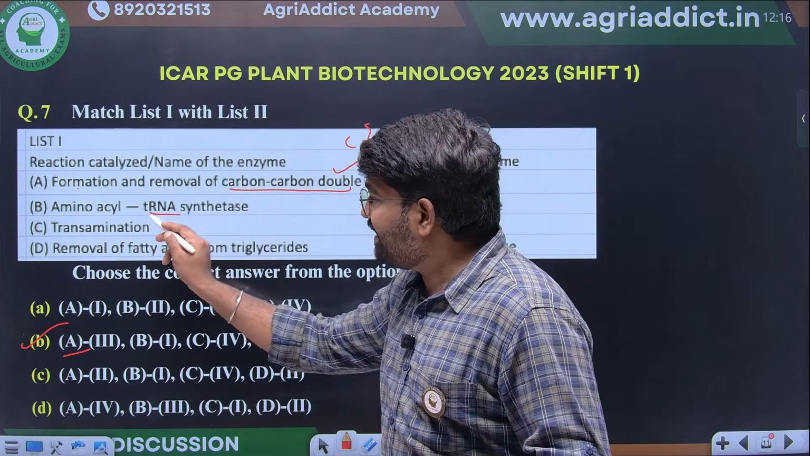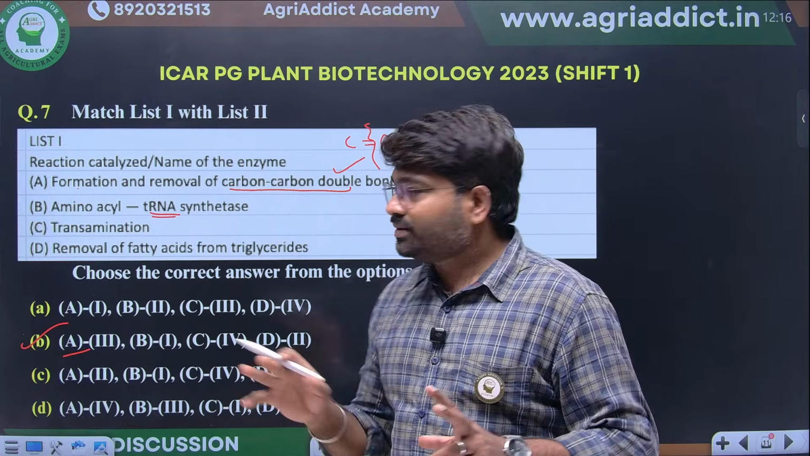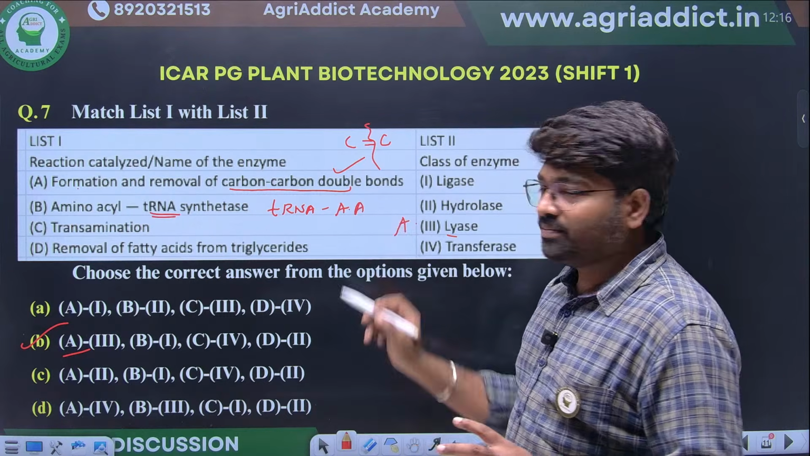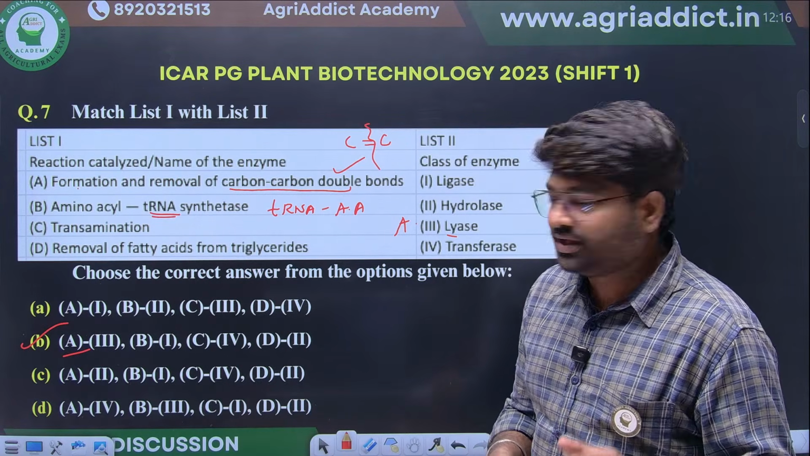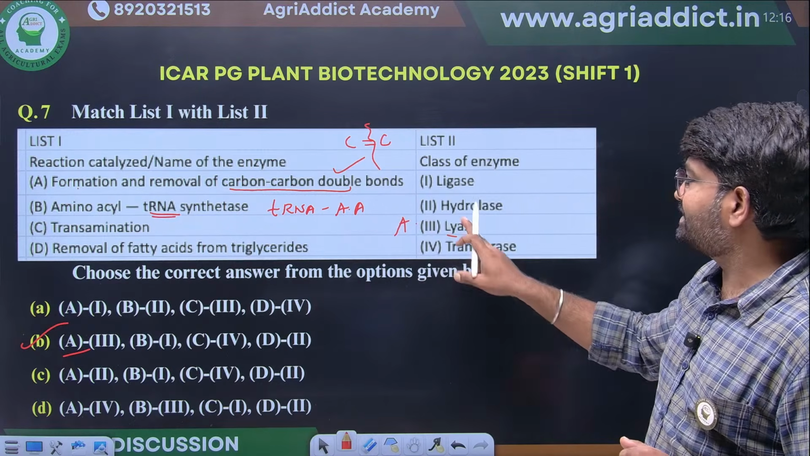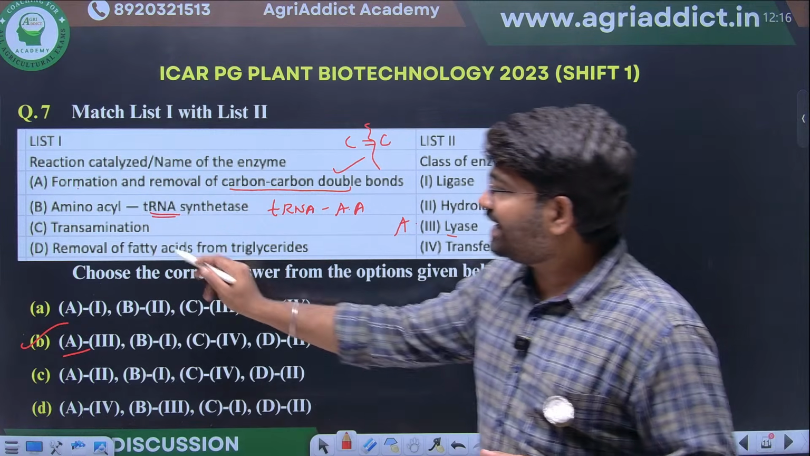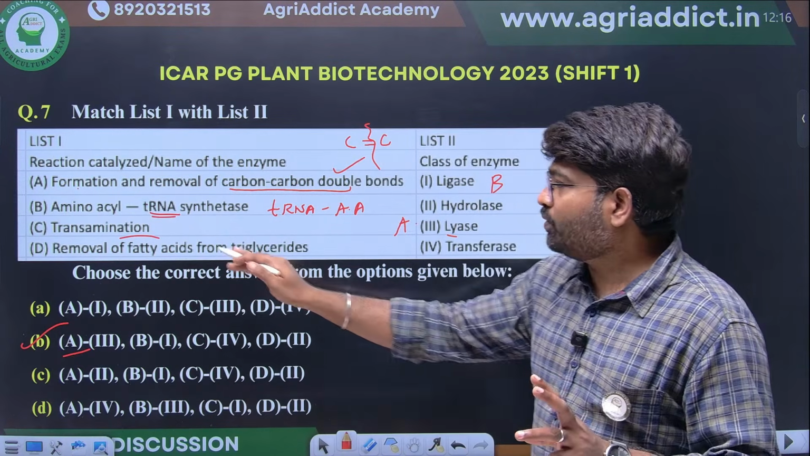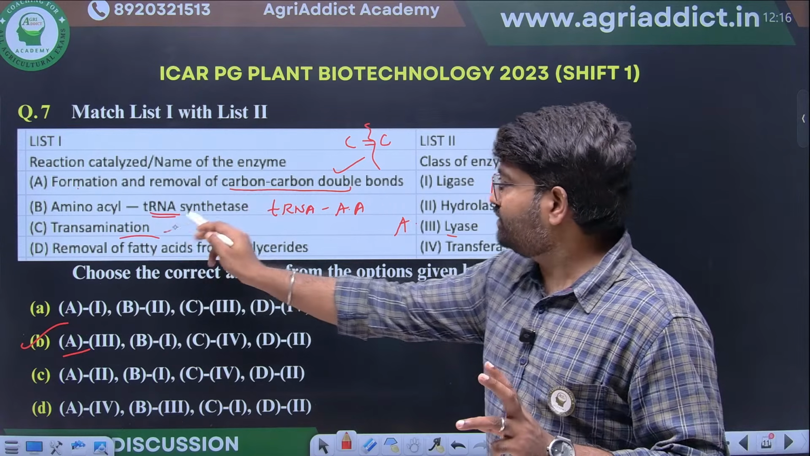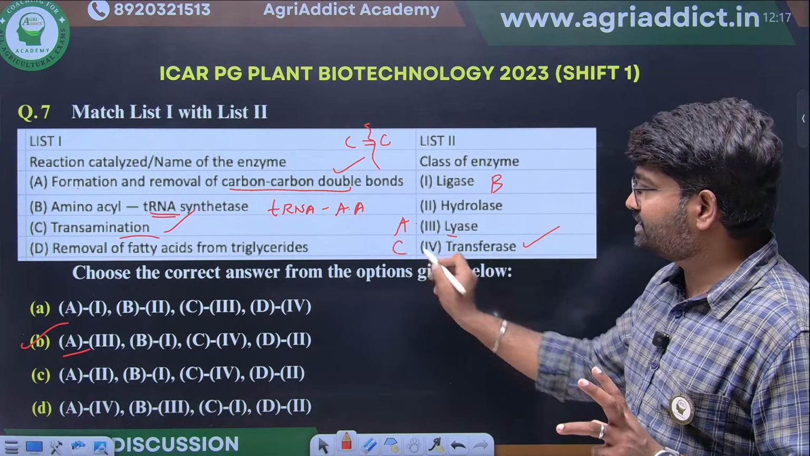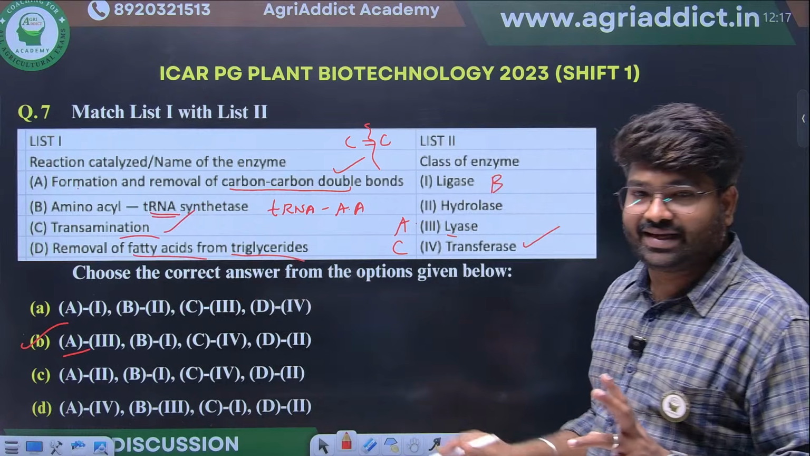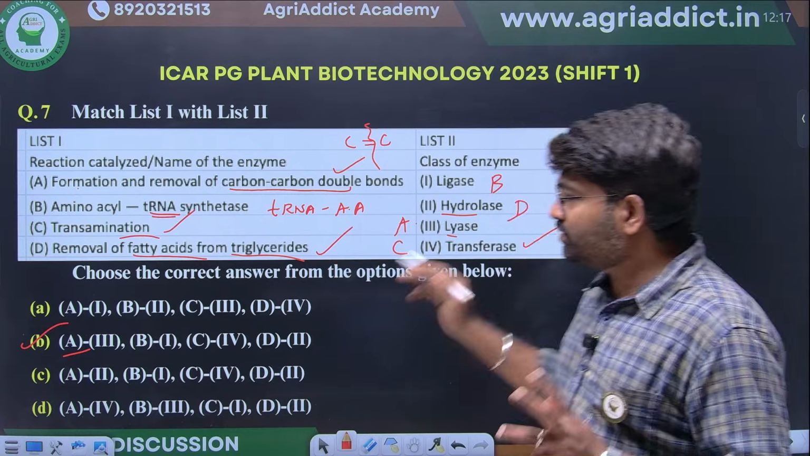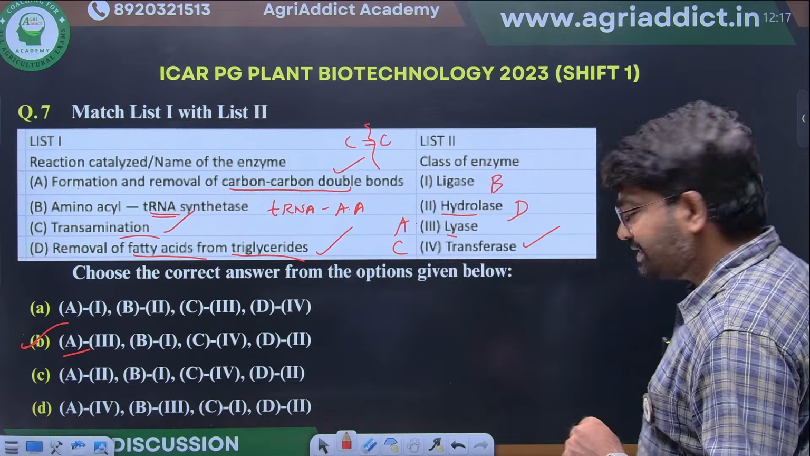Aminoacyl tRNA synthetase, what will it do? It will bind the amino acid with the tRNA by utilizing energy, so ATP will be utilized there. So it will come as a class of what? Ligases. Transamination: only the amino group will be transferred from one amino acid to another alpha keto acid. So this is a transferase type of reaction. Removal of fatty acid from triacylglycerol: it's a digestive enzyme. It will come in the class of hydrolase. So the right option is option B. Yes, correct answer.